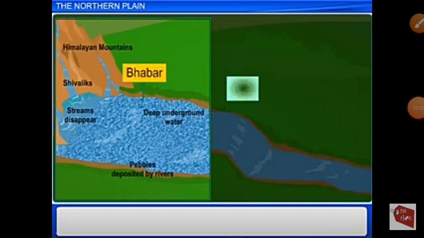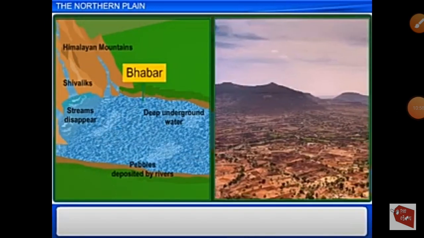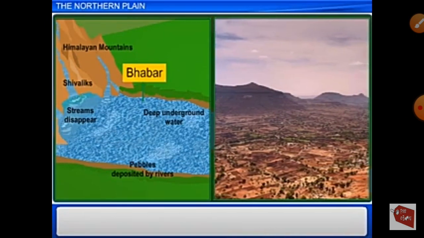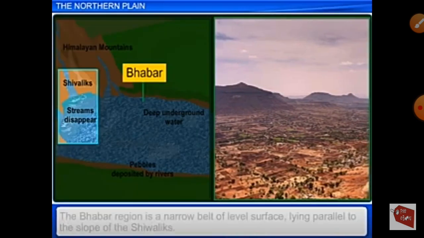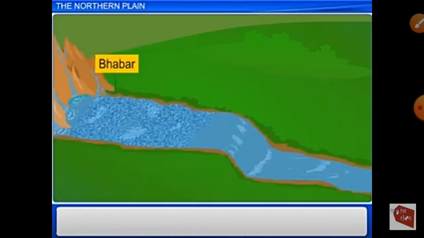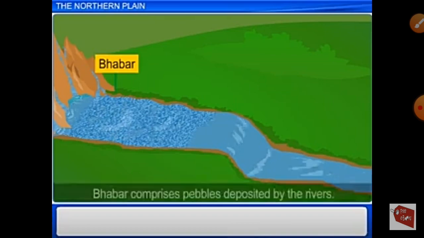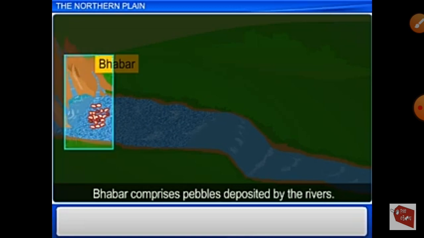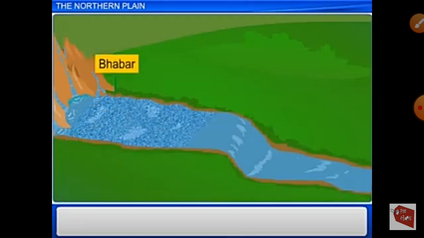First, we see the Bhabar plain. This plain is made up of gravels or pebbles, sediments deposited by the Himalayan rivers. The porosity, which means tiny holes that allow water to go inside the land, is high. Because of the high porosity, most of the small streams flowing over this region disappear. So this plain is not suitable for cultivation. Only big trees with large roots thrive in this region.